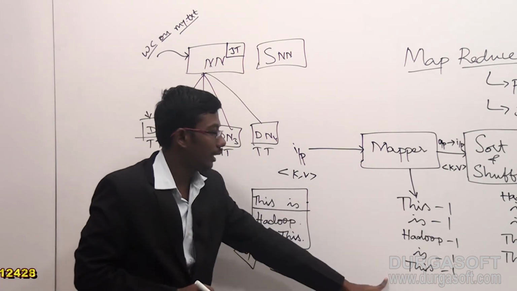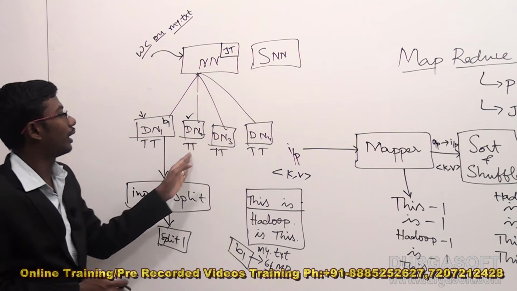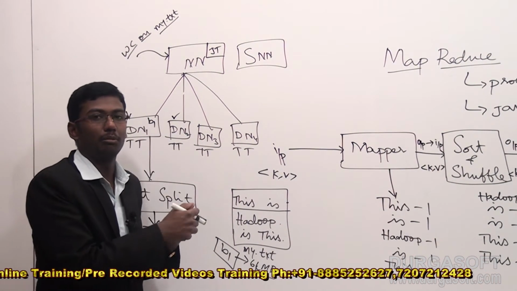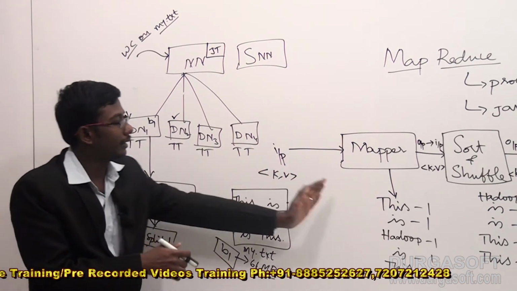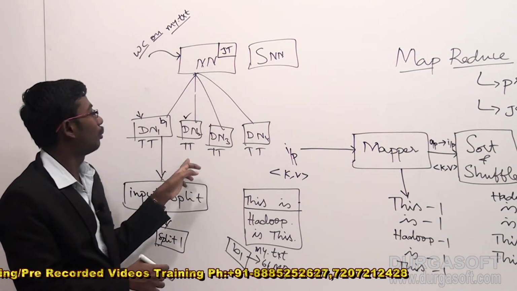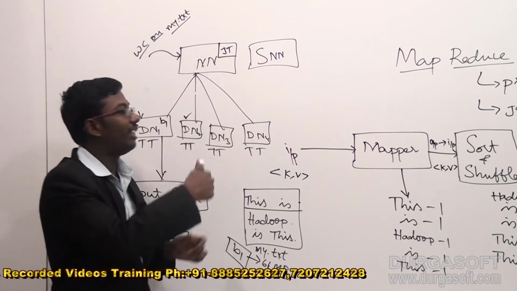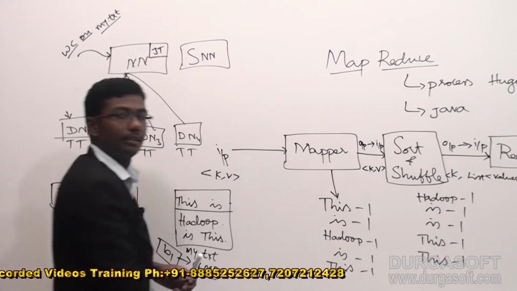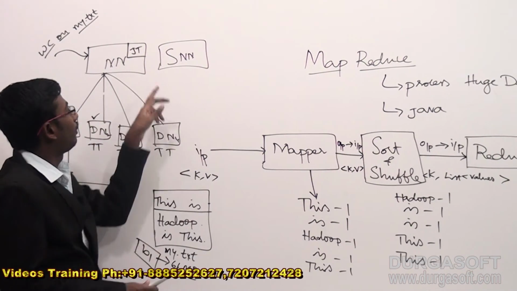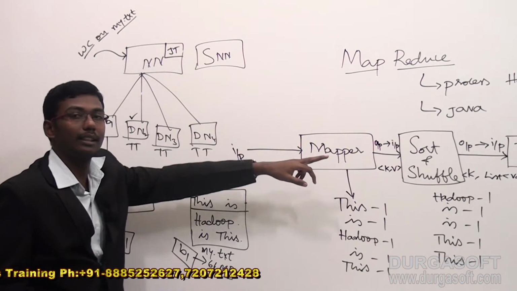It will generate a particular output, and after generating this output, it will store it in some space. It cannot store it in the data nodes. It maintains some RAM, a temporary memory area, and keeps this output in that memory area. After finishing the mapper outputs, it will inform the job tracker. The job tracker residing in the name node will initiate the sort and shuffle phase, and it will generate the particular output. After finishing the sort and shuffle phase, Hadoop will recognize that the next immediate phase is the reducer.